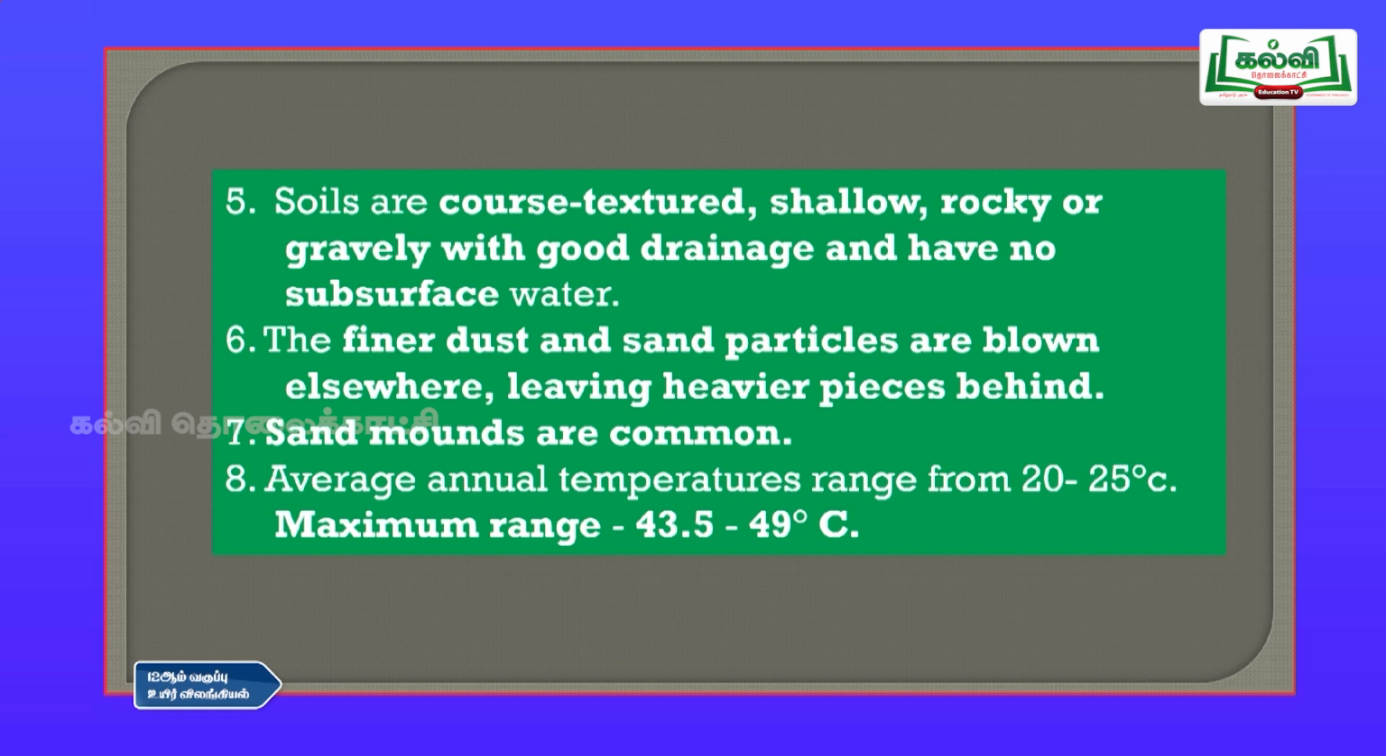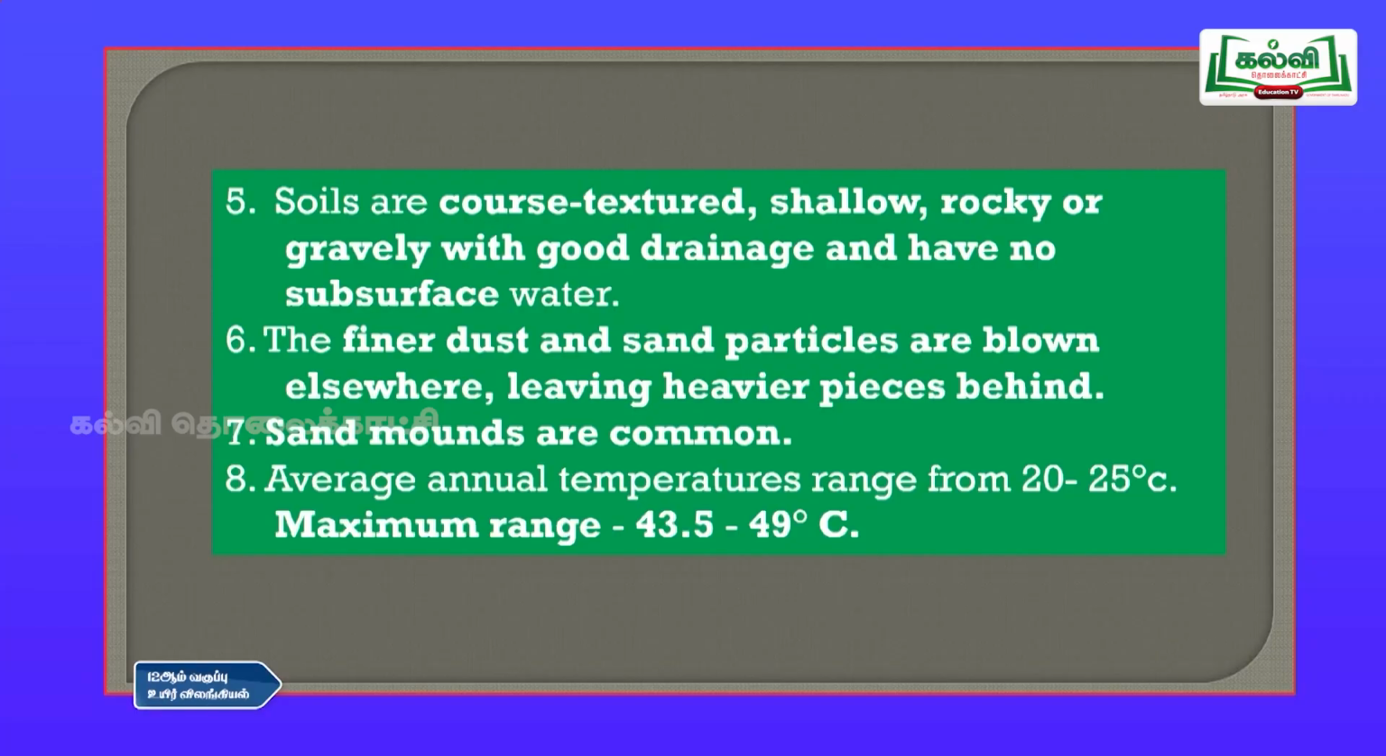And the sixth point is finer dust and sand particles are blown elsewhere, leaving heavier pieces behind. So, you can see many sand dunes in the desert area, where sand is taken away by the wind and deposited at some other place. Heavy particles will stay there, but the lighter particles will be carried away by the wind. And sand mounds are common. Sand mounds or sand dunes, both are the same. So, they are common in the desert regions.